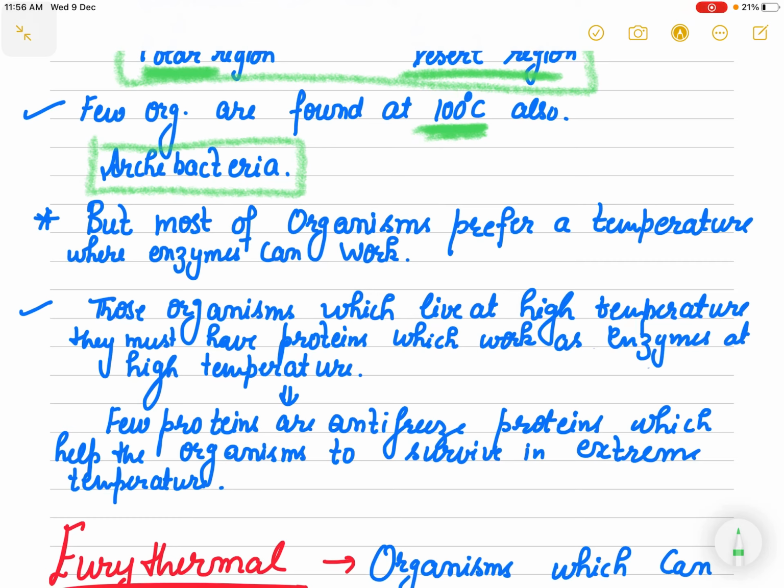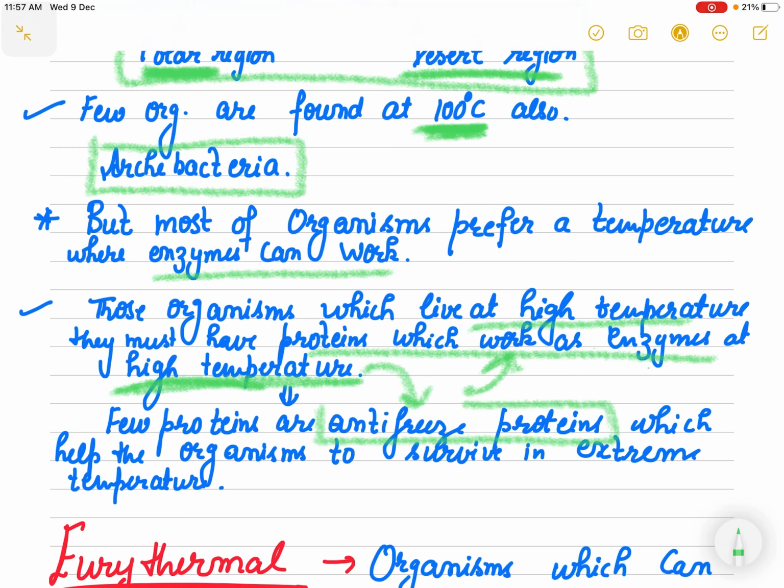Usually most organisms prefer a temperature where enzymes can work. But those organisms which live at very high temperature have very specialized proteins which work as enzymes at high temperature. There are a few proteins which work at high temperature, and a few proteins which are known as antifreeze proteins.